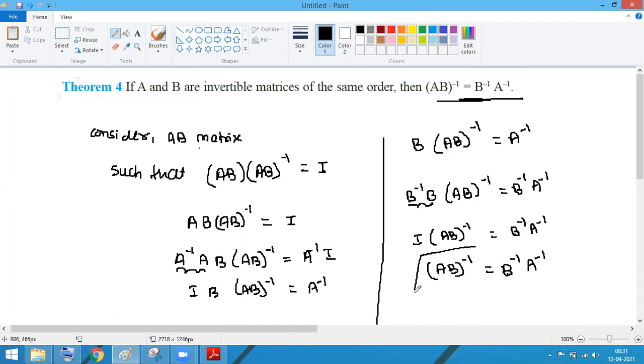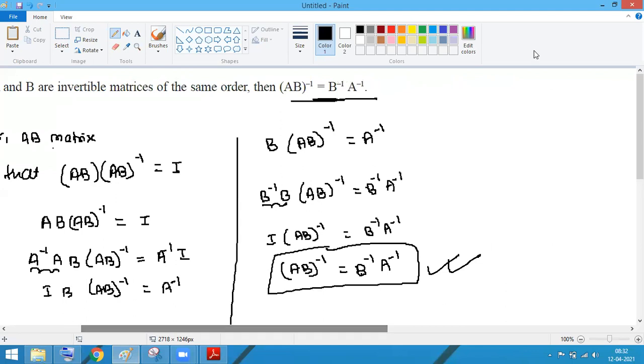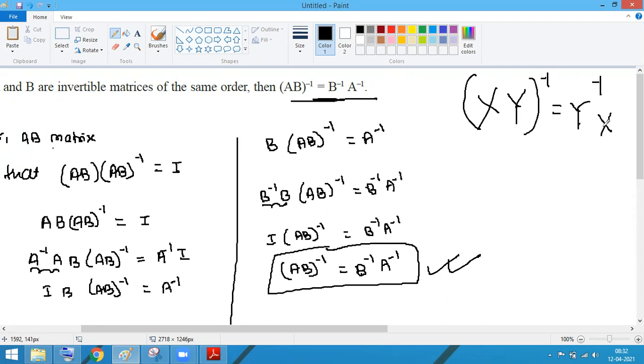We get this? There will be no problem in this. Everyone clear with this? How to prove theorem 4? On the basis of this, suppose if I have XY inverse, complete inverse, I can write that equal to Y inverse into X inverse. Yes, we can write it like this.